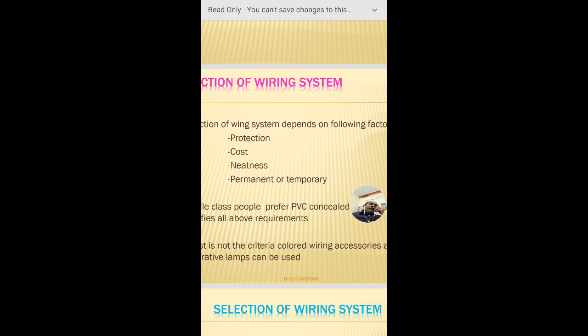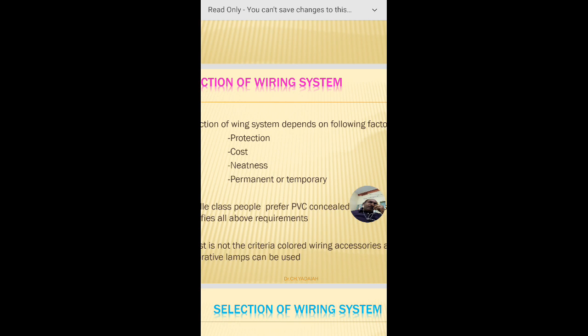The main point is that electricity is a good slave but a bad master. So we require to protect ourselves and our things from electrical shock. At the same time, electricity is the cause of most fire accidents.